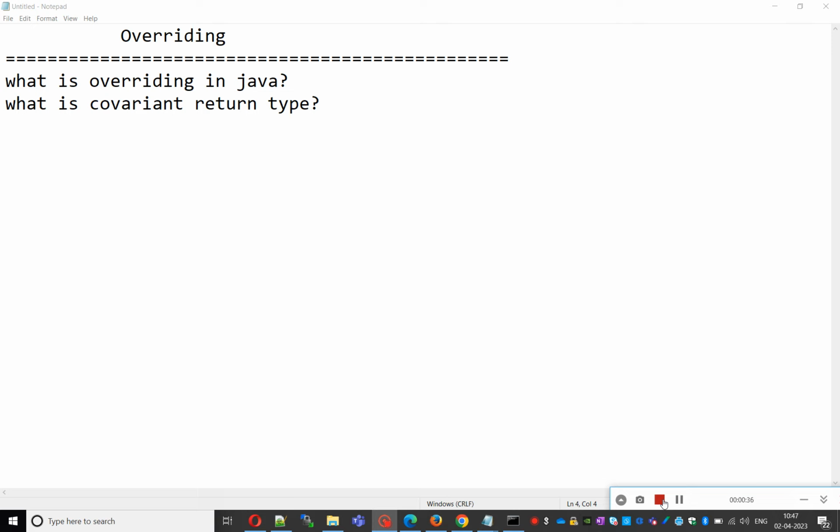Then we'll go to the next new concept, that is overriding. What is overriding, and what is the covariant return type in overriding? It is a very valuable concept. You people should take special care about that. And here we observe that